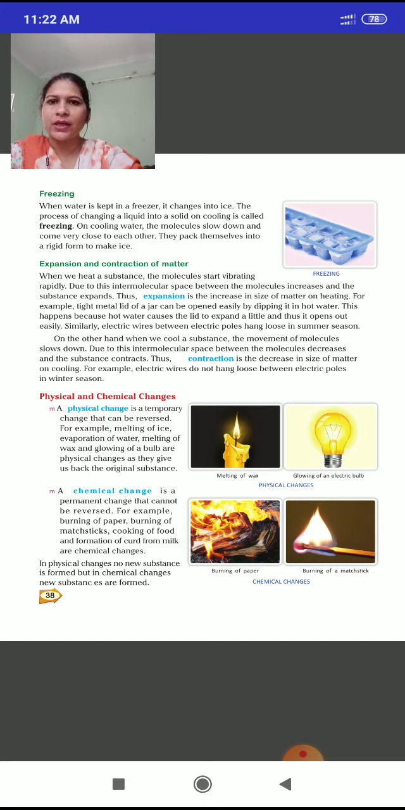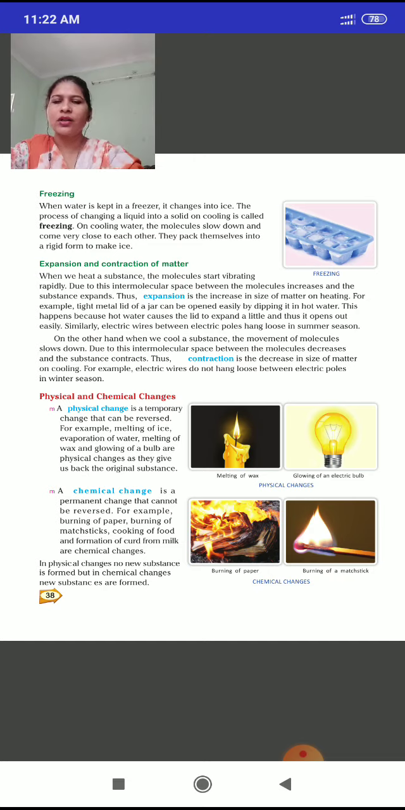In the same way, wax of a candle. What is a candle made of? Wax. If we light the candle, the wax will melt, but that melted wax we can make into a candle again. So that is also a physical change.